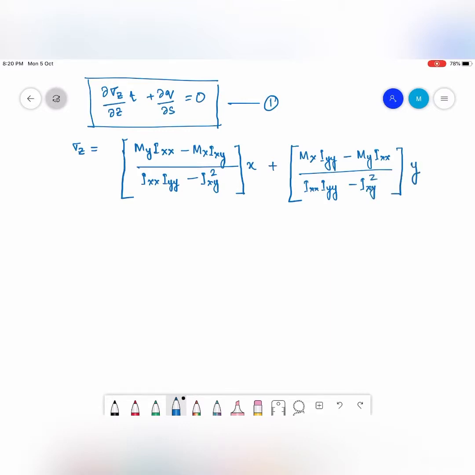So I already have this equation relating the direct stress with the applied moment Mx and My.